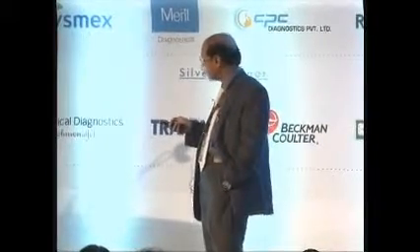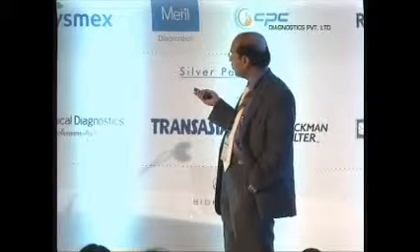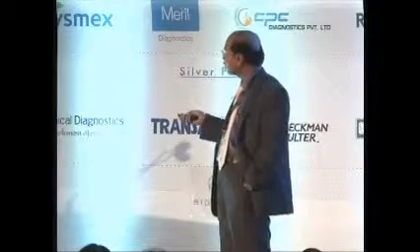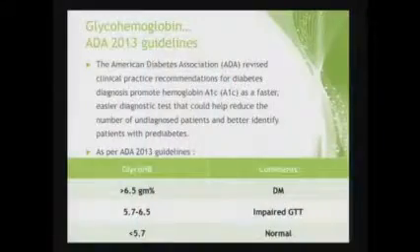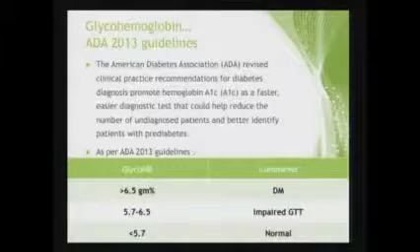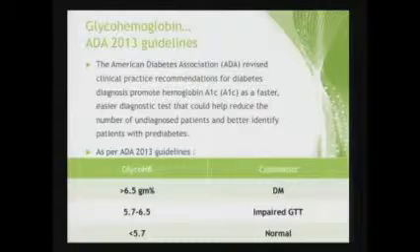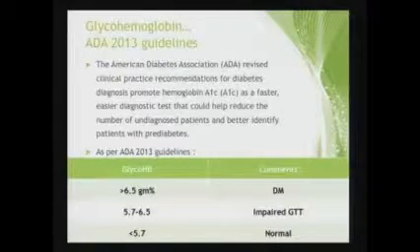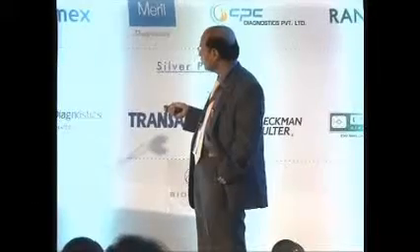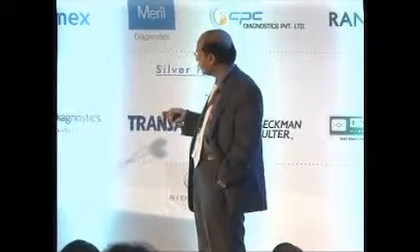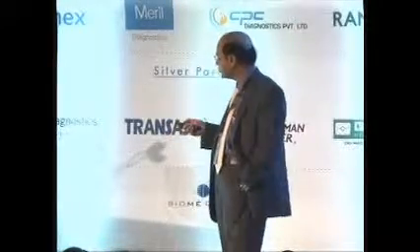2-hour post glucose of 140 is normal, 140 to 199 is impaired glucose tolerance, and above 200 is diabetes. Now all of us were aware that glyco-HB was always a prognostic criterion, but glyco-HB is now a diagnostic criterion. So above 6.5, we would call it diabetes mellitus. These are ADA guidelines 2013 now. Between 5.7 and 6.5, we will classify as impaired glucose tolerance. Less than 5.7 is normal.